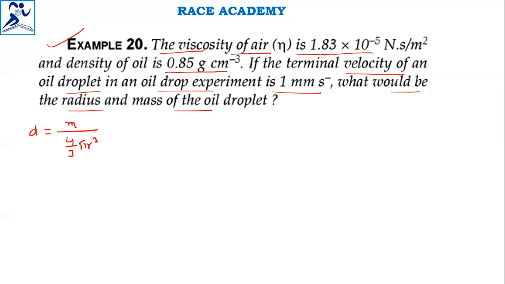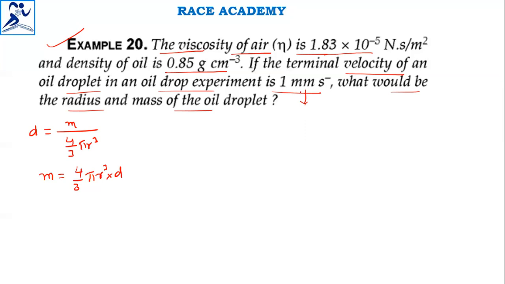See, from this we can find the mass. Mass is equals to 4/3 pi r cube into d, density, and the viscosity value given in the problem will be noticed, and velocity given in millimeter per second can be converted into meter per second. We'll do it.